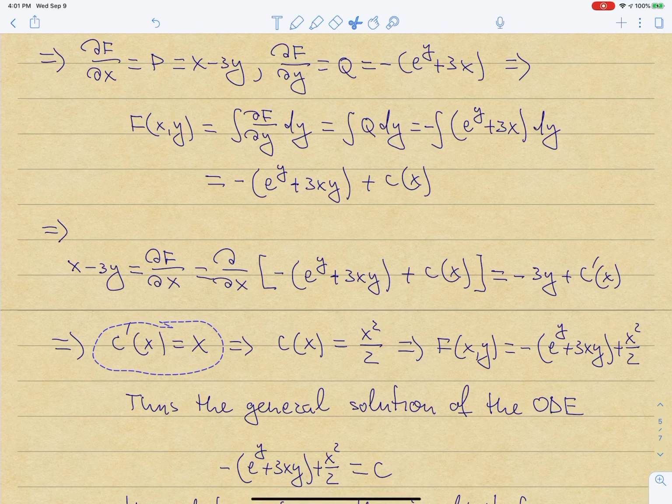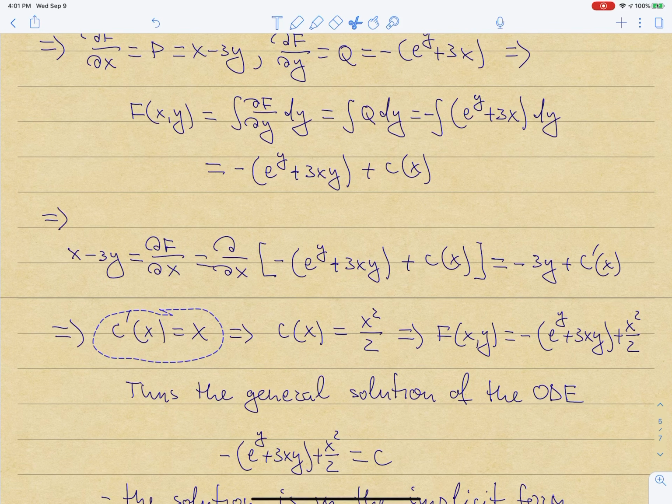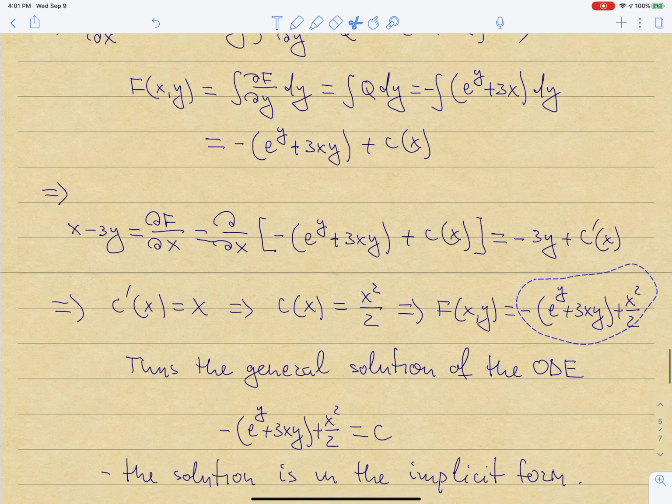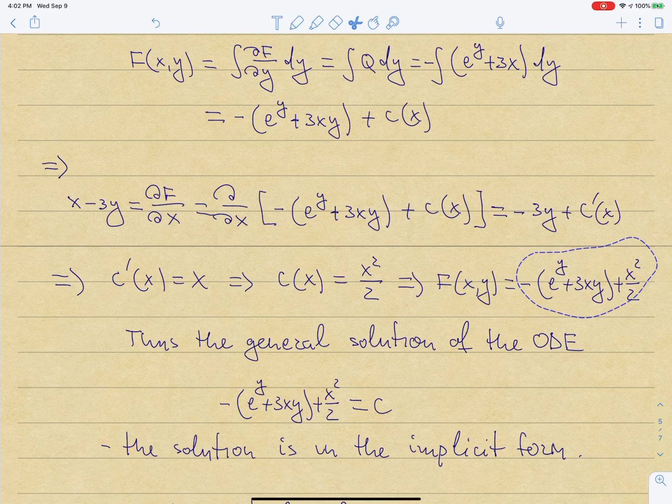Well, and if c prime of x is x, then integrating x, I get x squared over 2. Once again, I'm not adding any constants at this stage. And so then my capital F is this expression with c equal to x squared over 2. So you get that expression. And so the general solution of the ODE is going to be this capital F that I found. General solution is to take that function and set it equal to c. And once again, the solution is a function prescribed in implicit form.